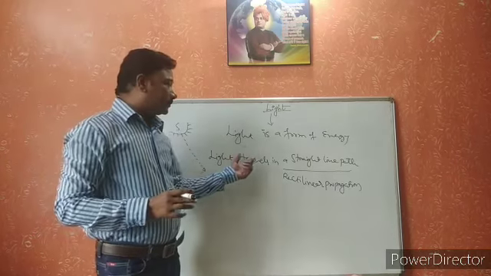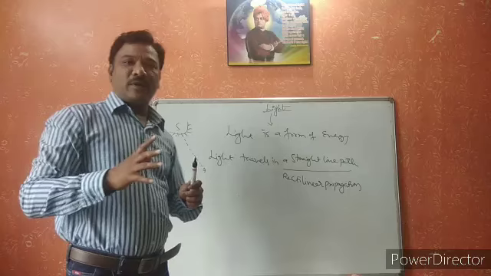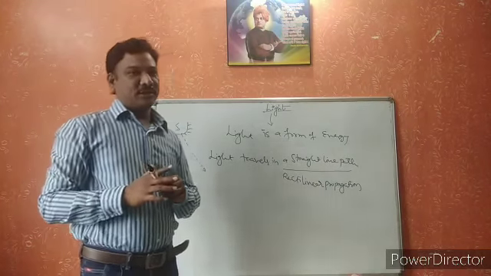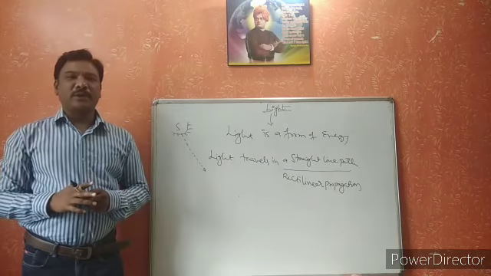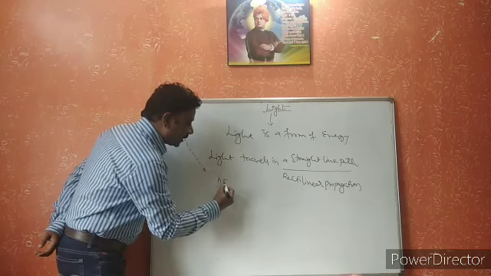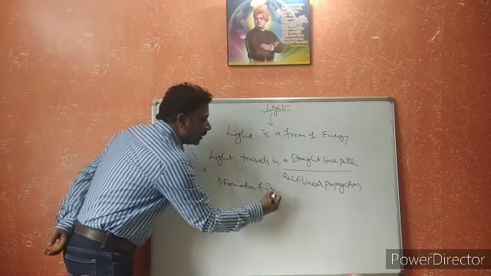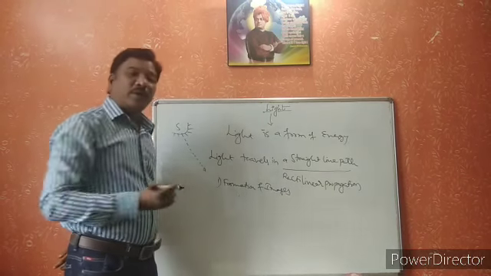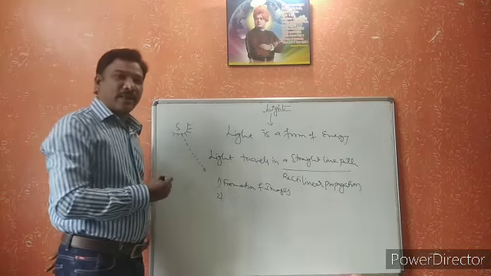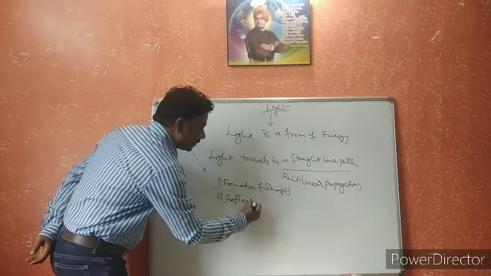And in nature there are so many different types of phenomena which are associated with light. What are these different phenomena? For example, number one, the formation of images. Images are formed because of light. Second, the reflection of light.